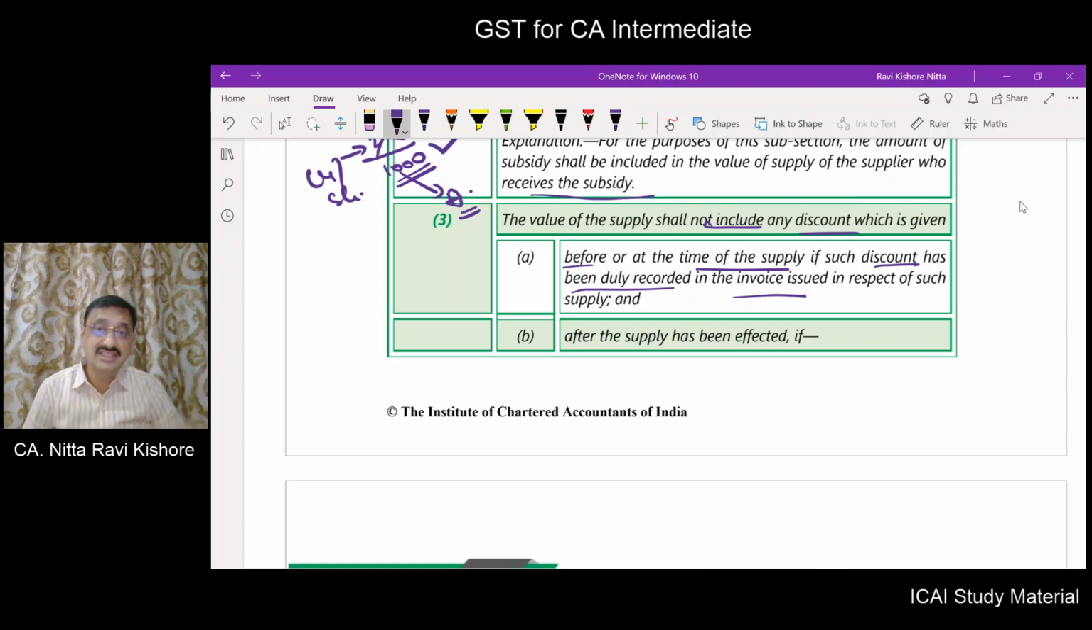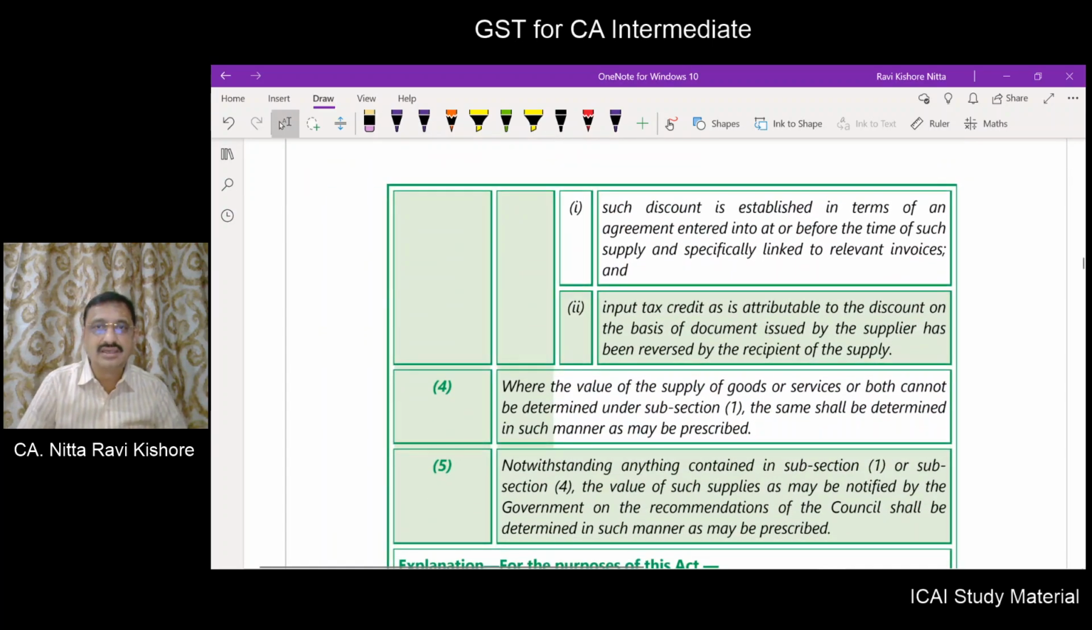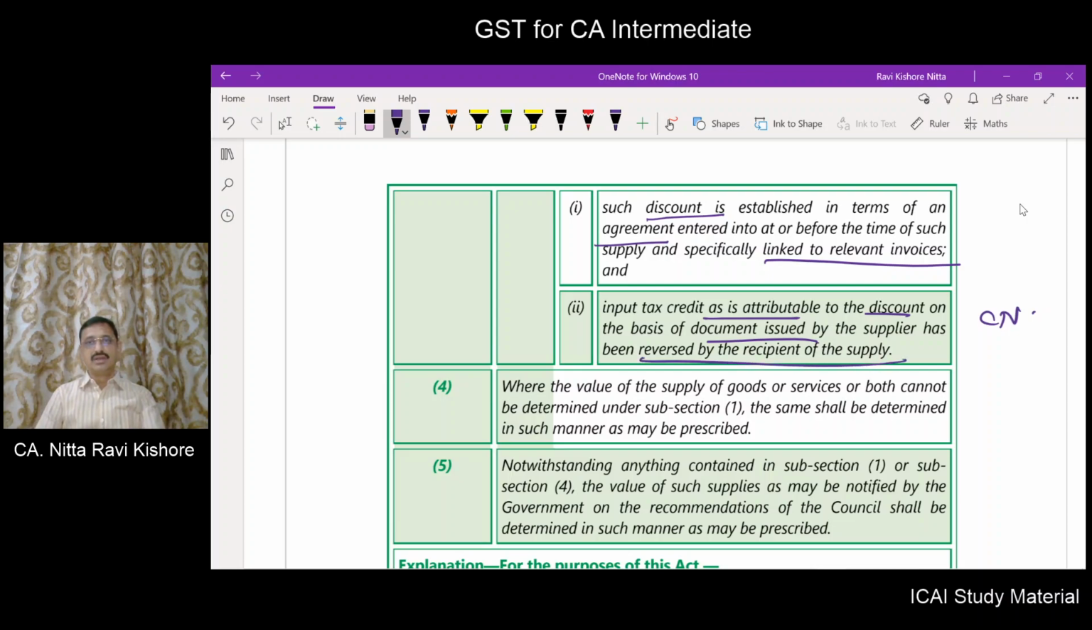If it is given after the supply has been effected, then the condition is that the discount is established in terms of an agreement entered into on or before the time of supply and specifically linked to relevant invoices, and input tax credit as is attributable to the discount on the basis of the document issued, meaning a credit note, by the supplier has been reversed by the recipient of supply. This we will understand in a detailed manner in our analysis and also in our subsequent chapters.